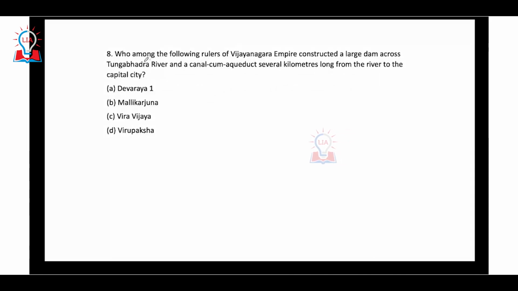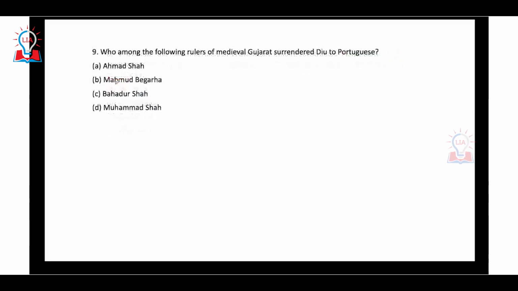8. Who among the following rulers of the Vijayanagara Empire constructed a large dam across the Tungabhadra river and a canal several kilometers long from the river to the capital city? Very important question. Under the Vijayanagara Empire, we would have studied about a king called Devaraya I. And the major contribution of Devaraya I was that he constructed a large dam across the Tungabhadra river. This is considered to be one of his greatest contributions to the development of agriculture and irrigation. So the correct answer is option A, that is Devaraya I.